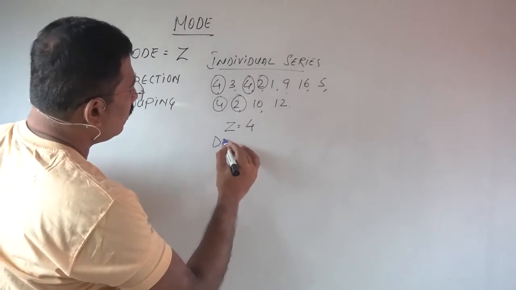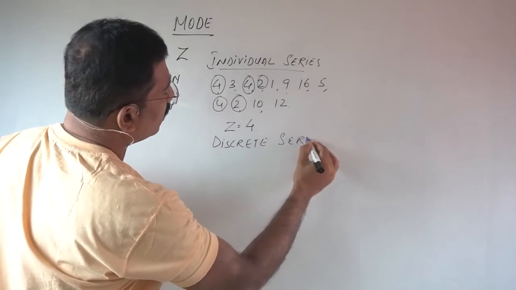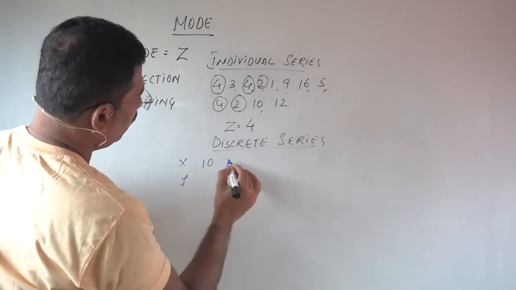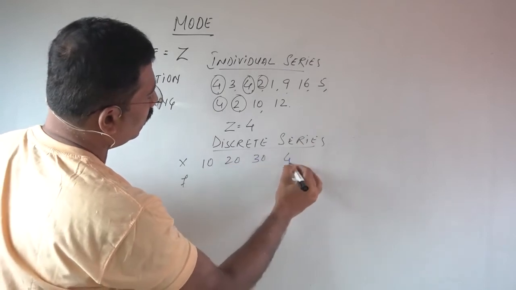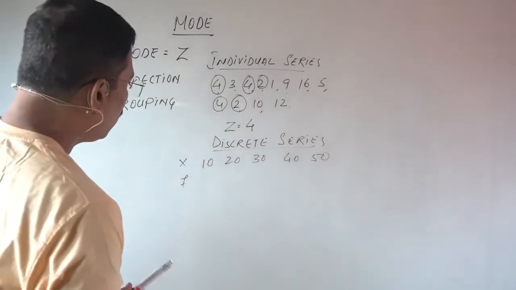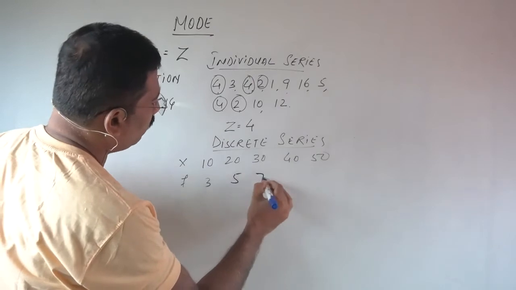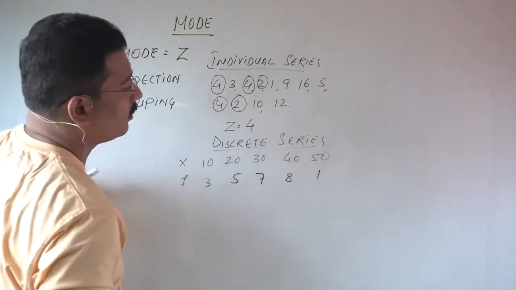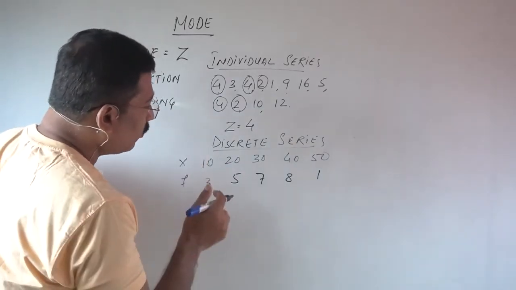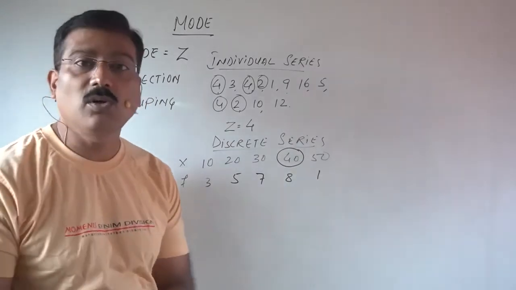In discrete series, how will you calculate? X: 10, 20, 30, 40, 50. F, the number of students who scored those marks: 3, 5, 7, 8, 1. Now, what is the mode? In this question, the mode is 40. 8 students scored 40 marks.